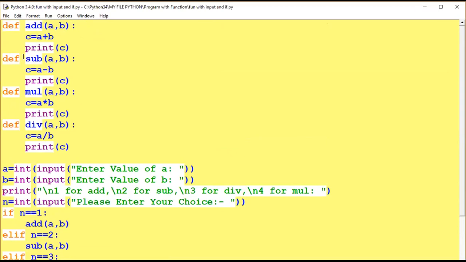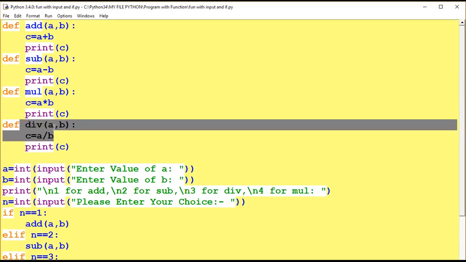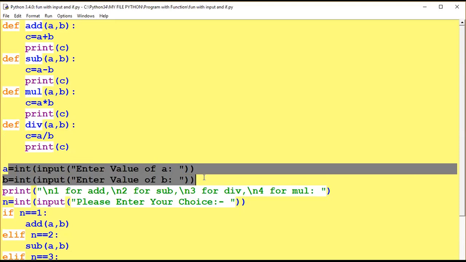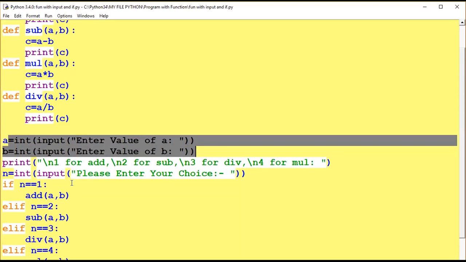So def subtraction, a and b are given, c equal a minus b, print c. Now def multiply, this function is multiply and print. So this is for division, a and b, this is division and print. So now I have to get the value as input. See this part, I have to get it as input.